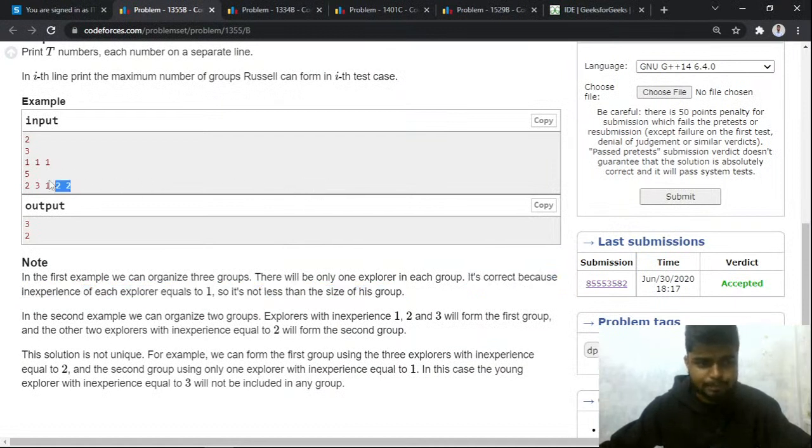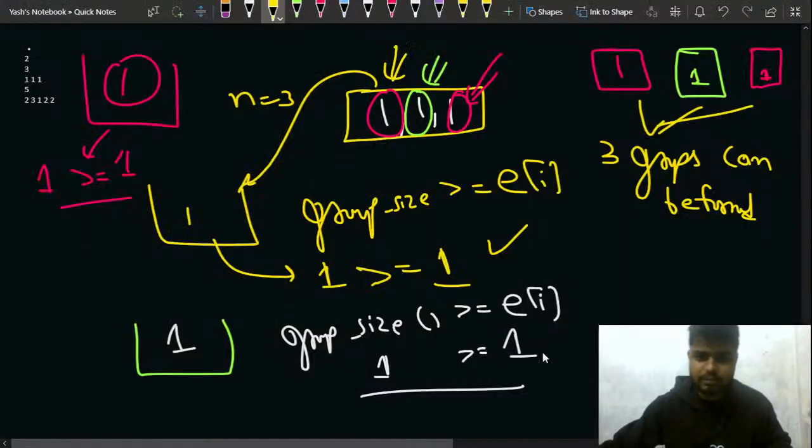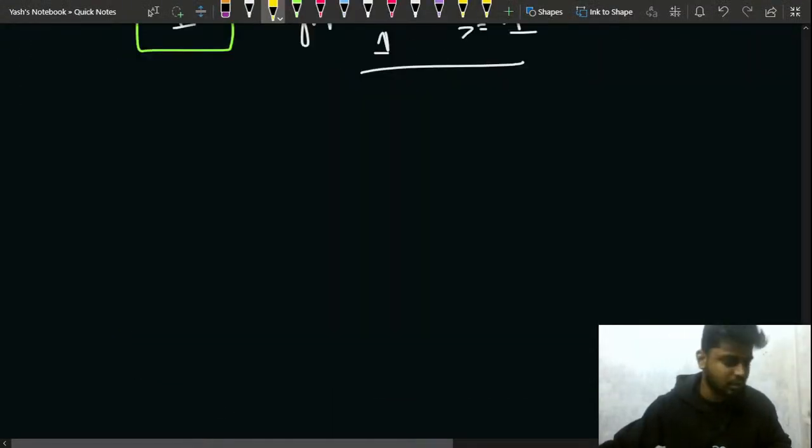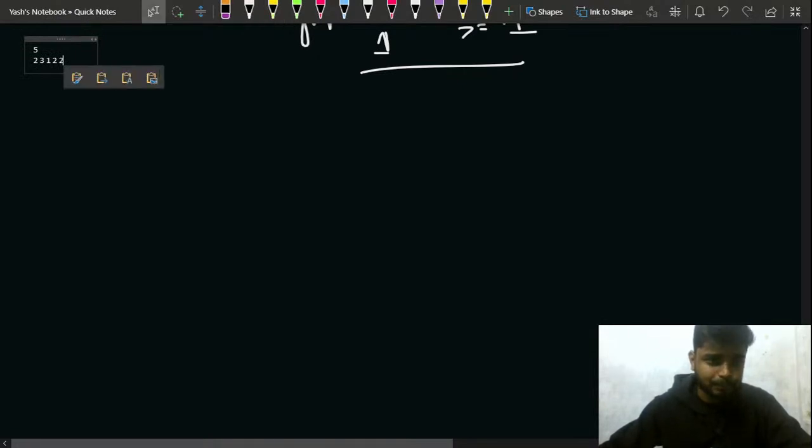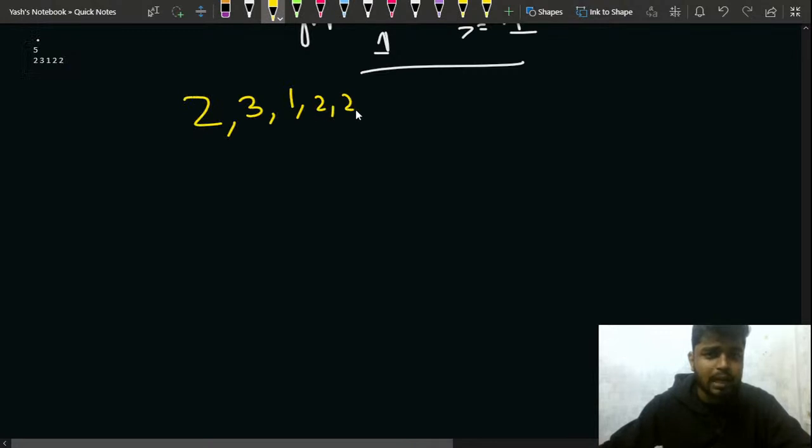Now moving on, let me copy the second test case and see what the second test case has to say for us. Right, okay, perfect. So in the second test case, you have been given 2, 3, 1, 2 and 2, right? You have been given this.